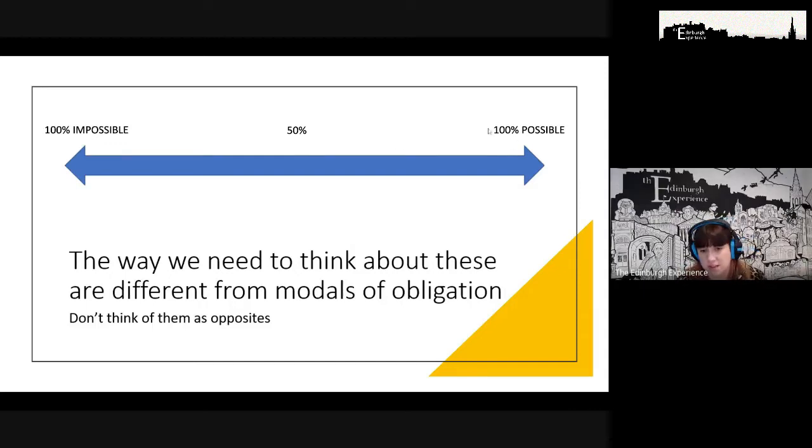But if we look at these, we're still thinking about 100%, right? So if I say something is 100% possible or if something is 100% impossible, the intensity is the same. We're just talking about slightly different things. So for 100% possible, I would use must. For 50%, I would use might or may. And if I'm 100% sure that something is impossible, I would use can't.